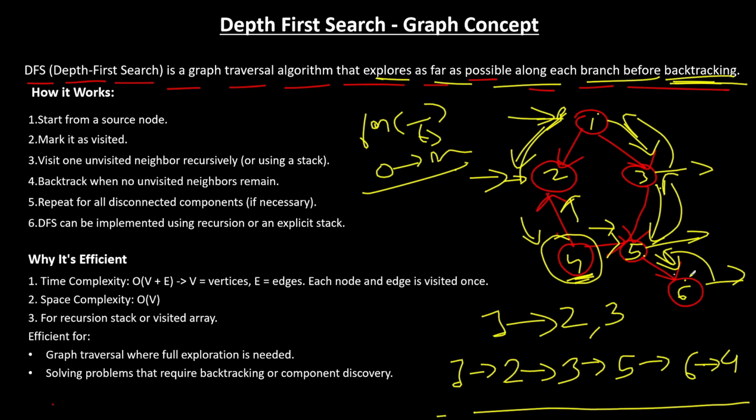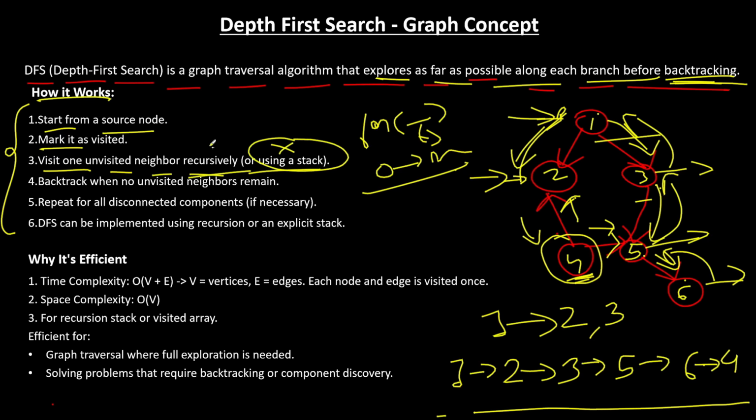And how it works in a theoretical manner, if you could see, we start with the source node. It could be anything. It could be 2 also, it could be 3 also, right? But I started with 1. We mark it as visited, and visit one unvisited neighbor recursively or using a stack. So this is not necessary. When we use recursion, it already uses stack space.